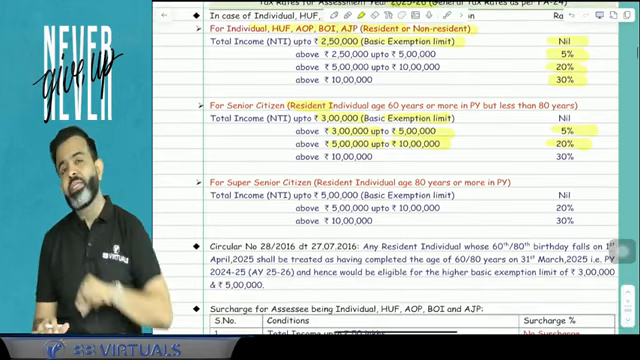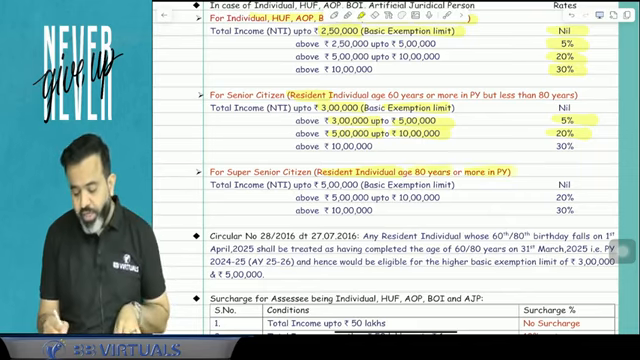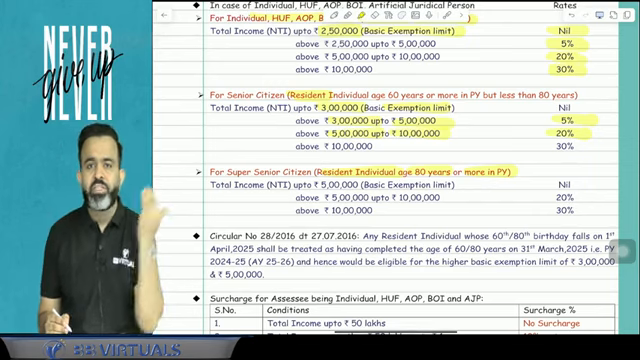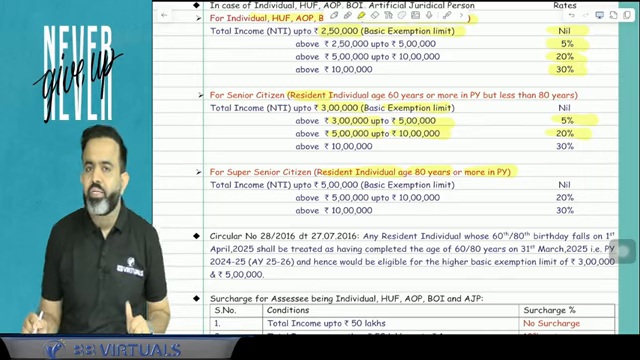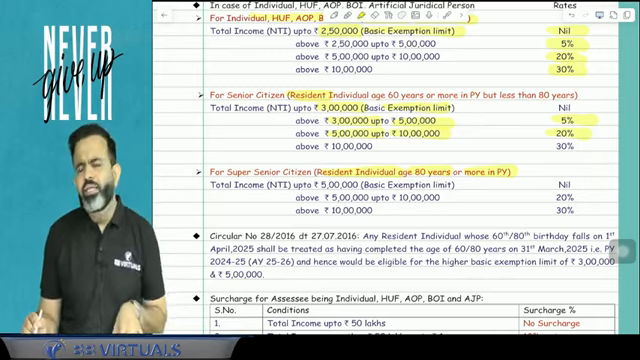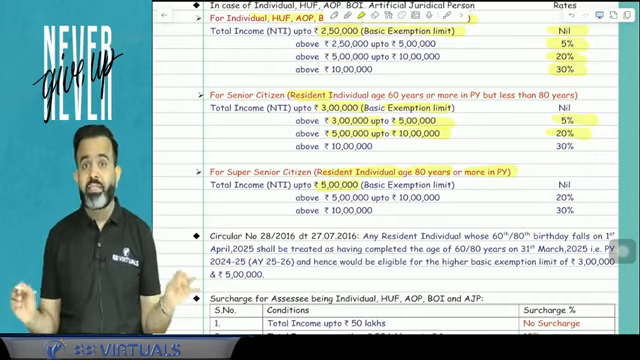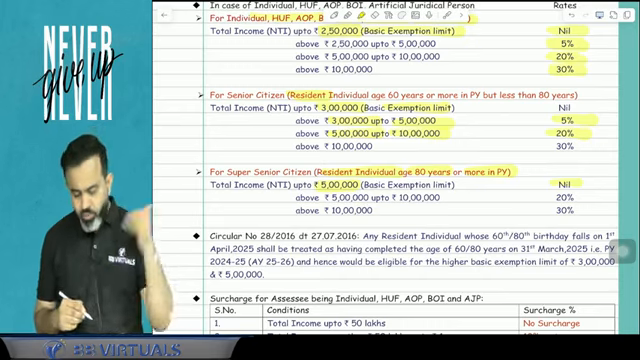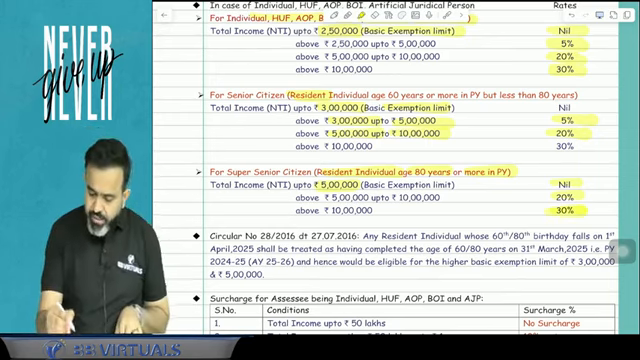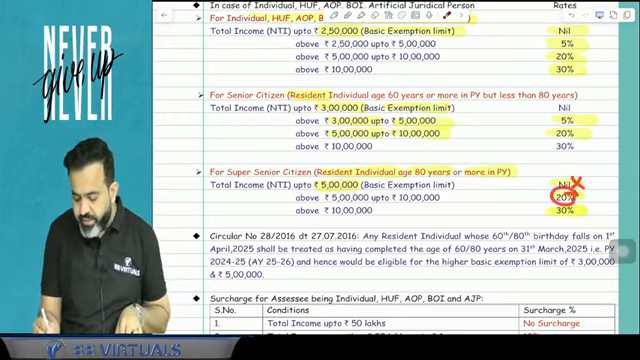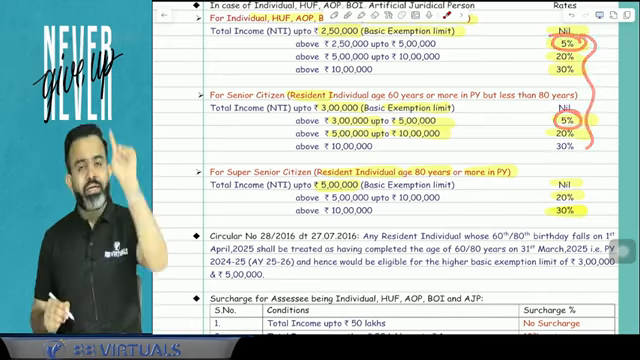Now in case of a super senior citizen, meaning a resident individual aged 80 years or more in your previous year, the previous year being 24-25, if any person has attained the age of 80 years or more, that is called super senior citizen. In case of super senior citizen, your net taxable income up to 5 lakh is the basic exemption. There is no tax. Now 5 lakh to 10 lakh, 20%; more than 10 lakh, 30%. Remember here there is no 5% tax rate. Here it is directly 20% and 30%. But in the other two cases, 5% is also a slab rate.